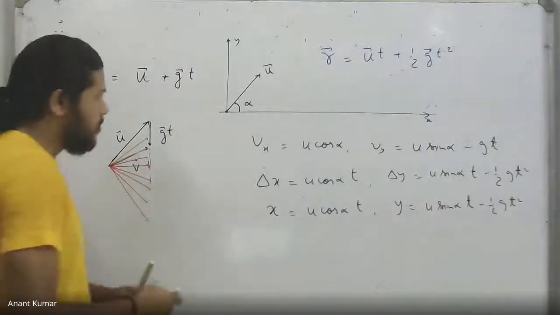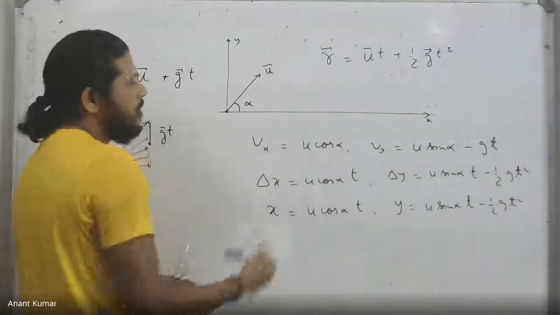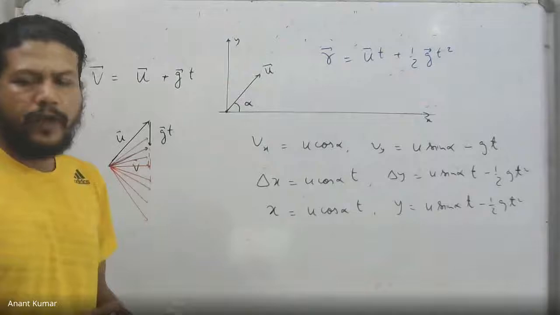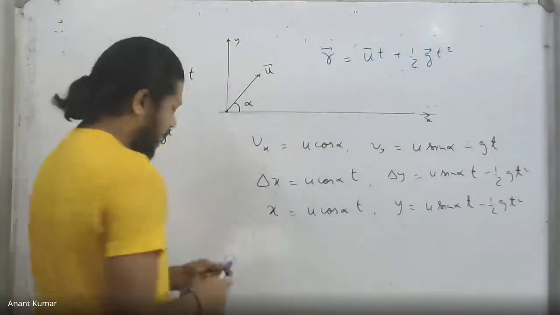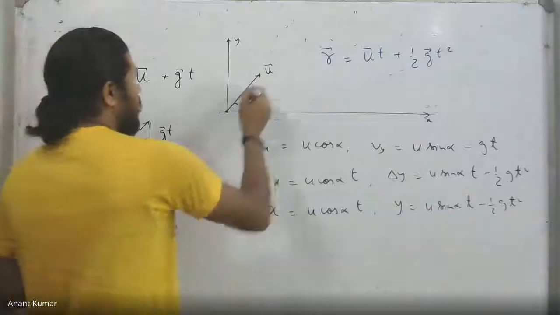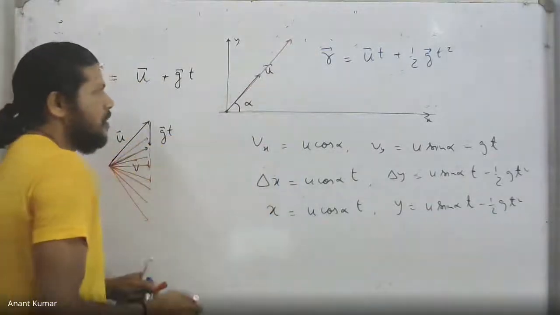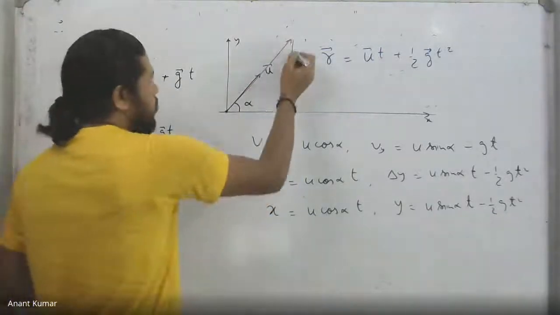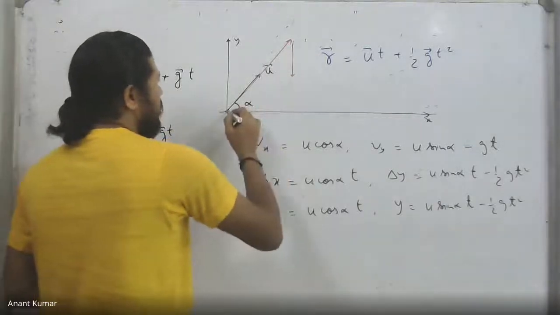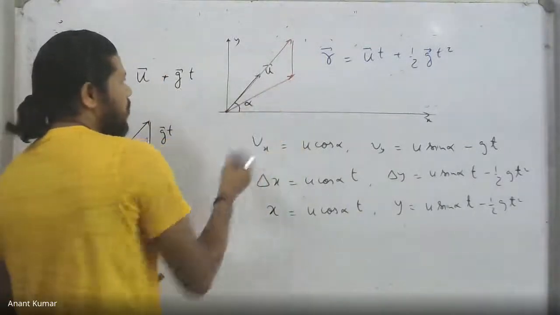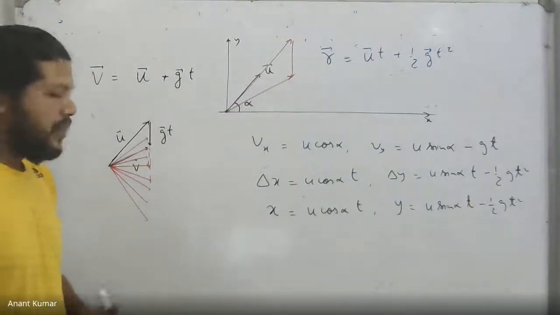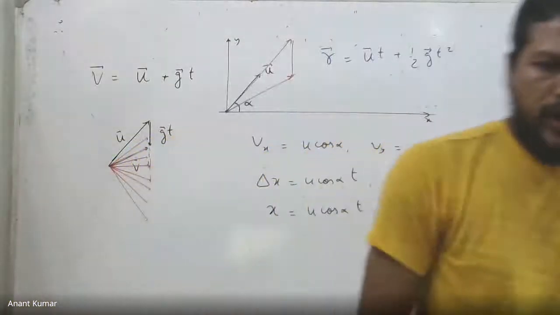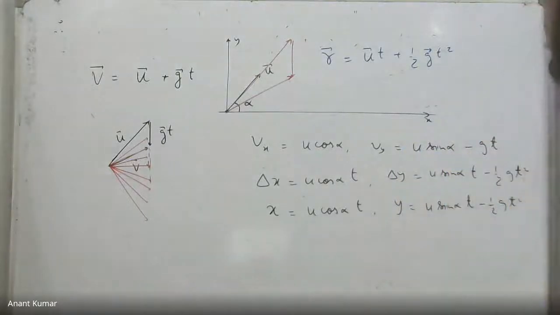Initially it was at the origin, so after time t, the position vector consists of two vectors. One is ut, which is pointing in this direction, parallel to u itself. The other one is half gt square, which is pointing in this fashion. So the position becomes this. This is the final position vector we have after time t. We are just recapitulating. It's not anything new that we're talking about, just the old thing.